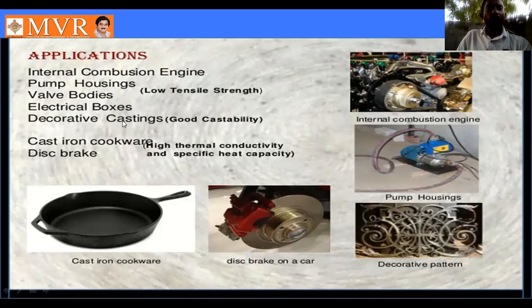Decorative castings. Next one is cast iron cookware and disc brakes. These are the applications of gray cast iron. By using gray cast iron material, we can make these types of parts: cookware, disc brake, decorative patterns, pump housing, internal combustion engine, electrical boxes, wall bodies. So these are the applications of the gray cast iron.